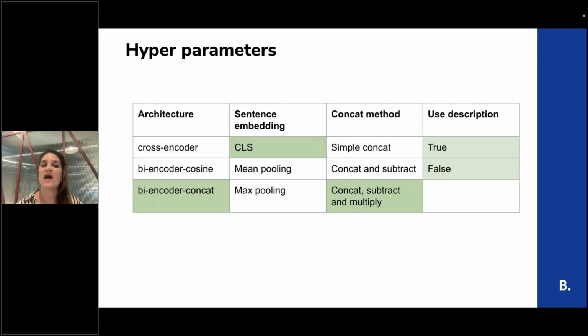We did a lot of hyperparameter tuning. As I mentioned, we have a lot of architecture. We have the cross encoder, we have the bi-encoder with the cosine, we have the bi-encoder with the concatenation. We have different sentence embedding. We have different concatenation methods, and we see that for some of the topics it's good to use description, some less. So this is like the best